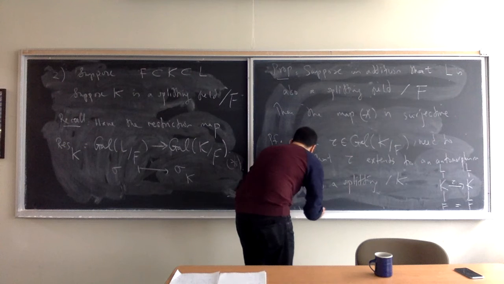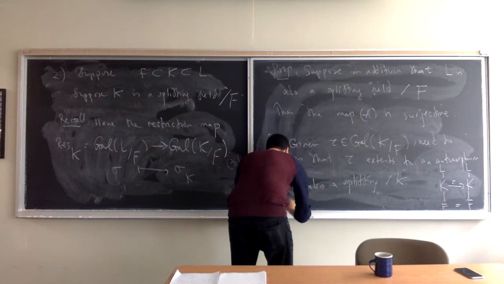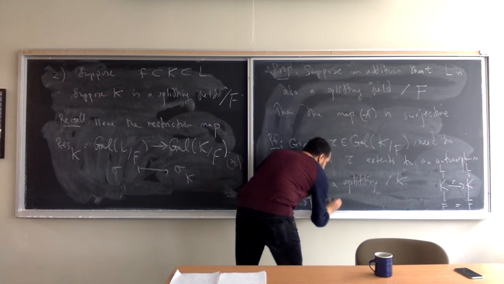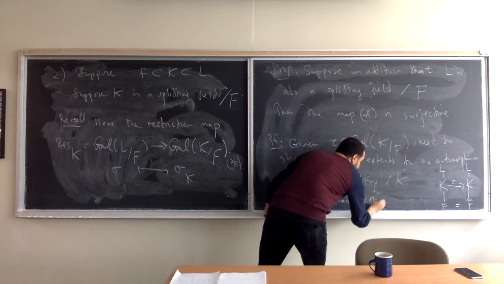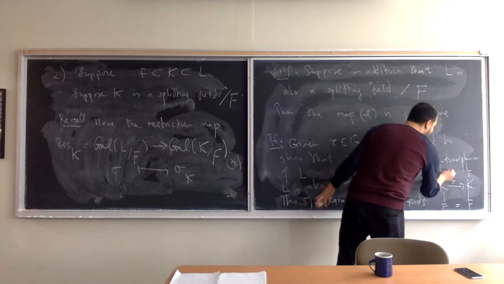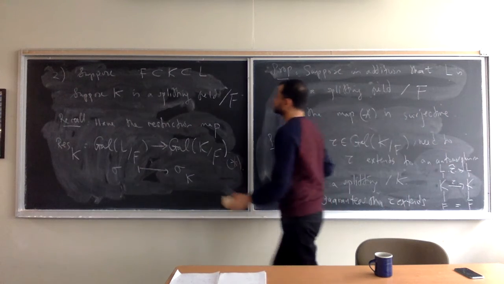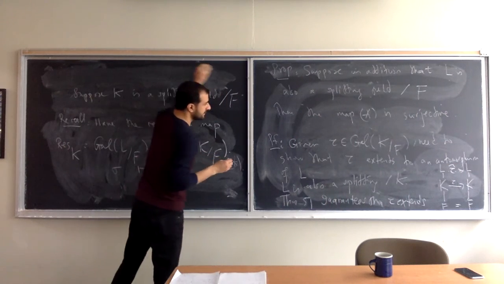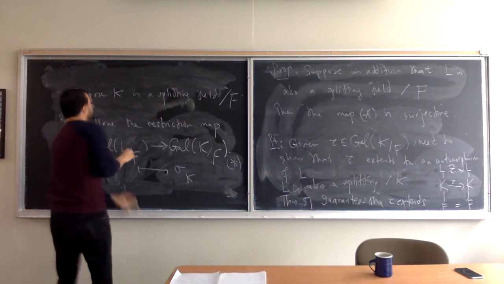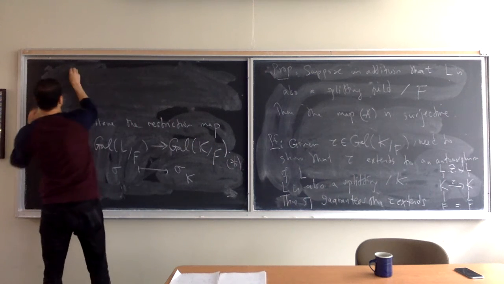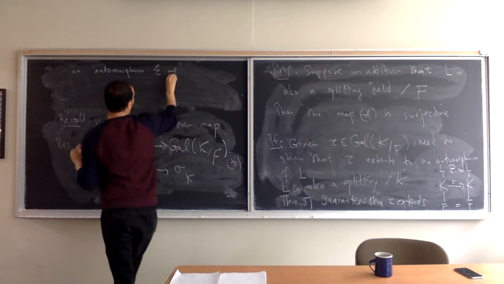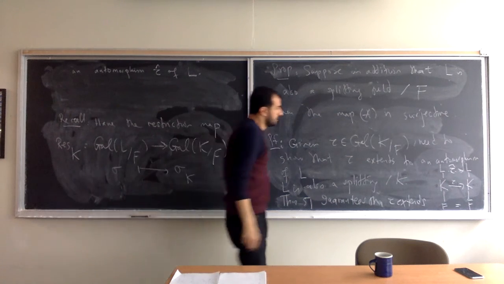So theorem 51 guarantees that tau extends to an automorphism tau hat of L. So that's it.